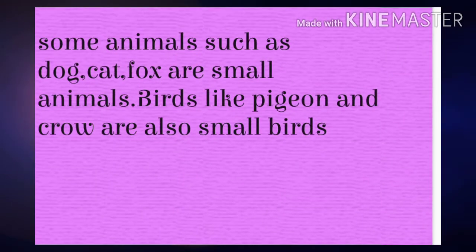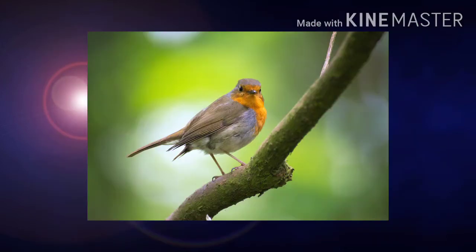Now the next, some animals such as dog, cat, fox are small animals. Birds like pigeon and crow are also small animals. Now see sparrow. So sparrow is a small bird. See the picture size. So the size of a sparrow is small. So they are called small birds. For example, parrot, crow, pigeon.